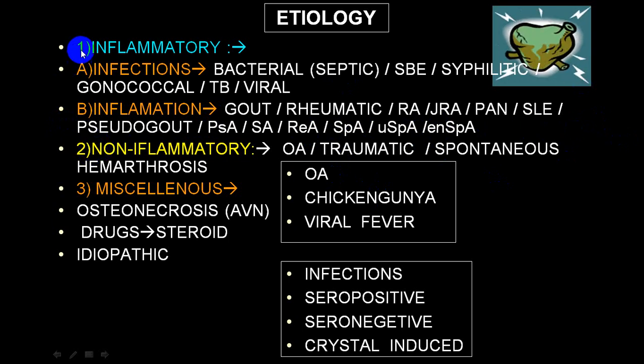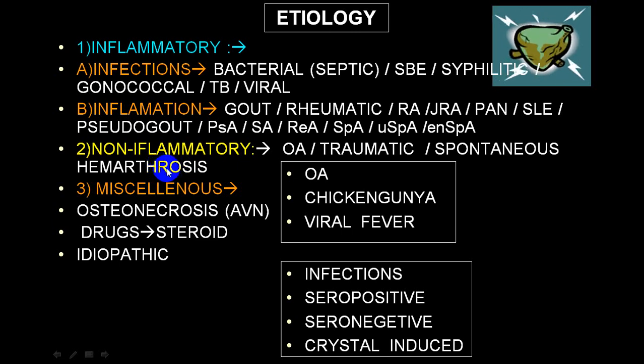And now, apart from inflammatory, the second big group is the non-inflammatory group. In the non-inflammatory group, the one which will come most commonly is osteoarthritis. And the second, which is ideally non-inflammatory but later on can become inflammatory, we call spontaneous hemarthrosis or traumatic hemarthrosis.